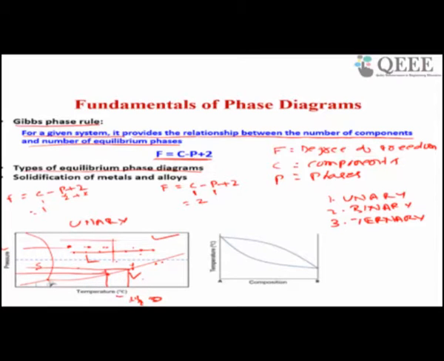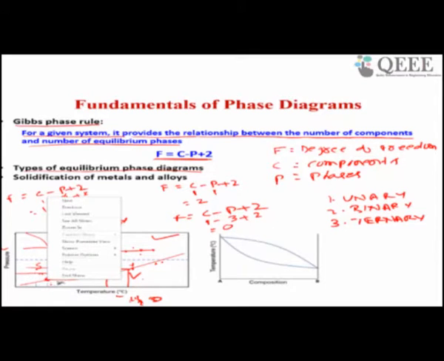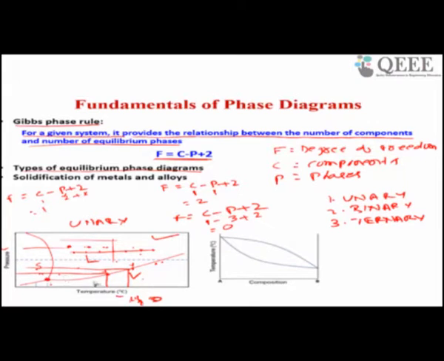What will be the phase diagram here? F equal to C minus P plus 2. Here 3 phases exist, solid, liquid, vapor. So 1 minus 3 plus 2, so it becomes 0. It means it is not having any freedom. So in this particular combination only you get liquid, solid and vapor.